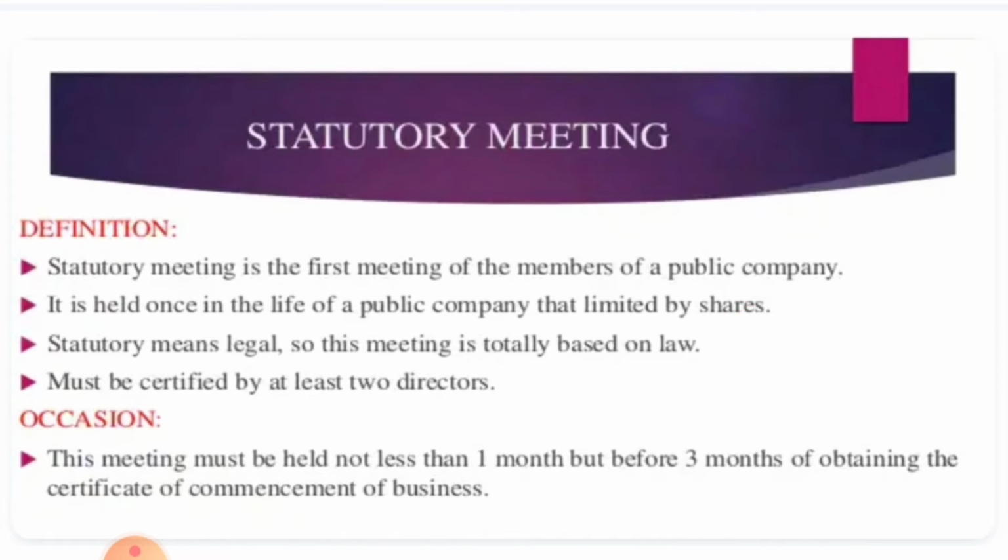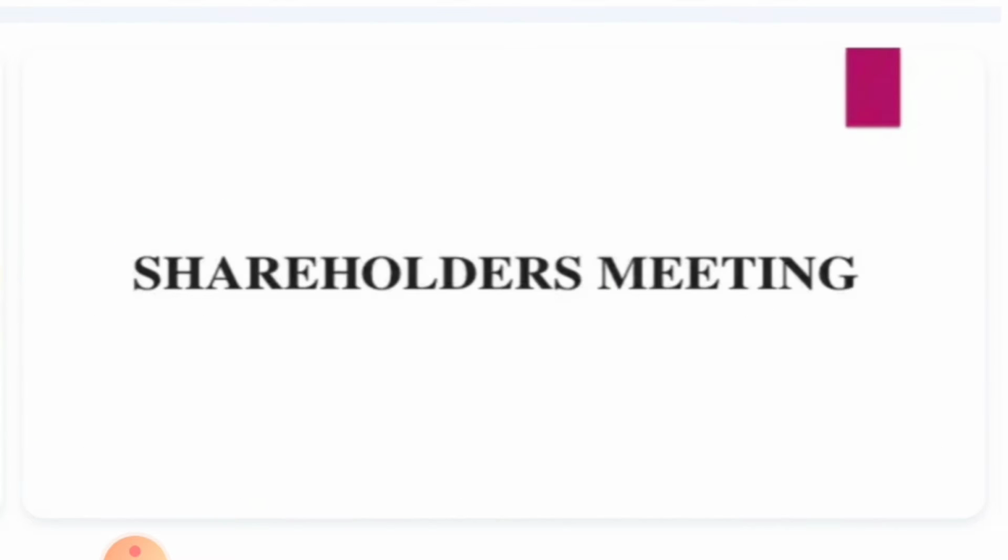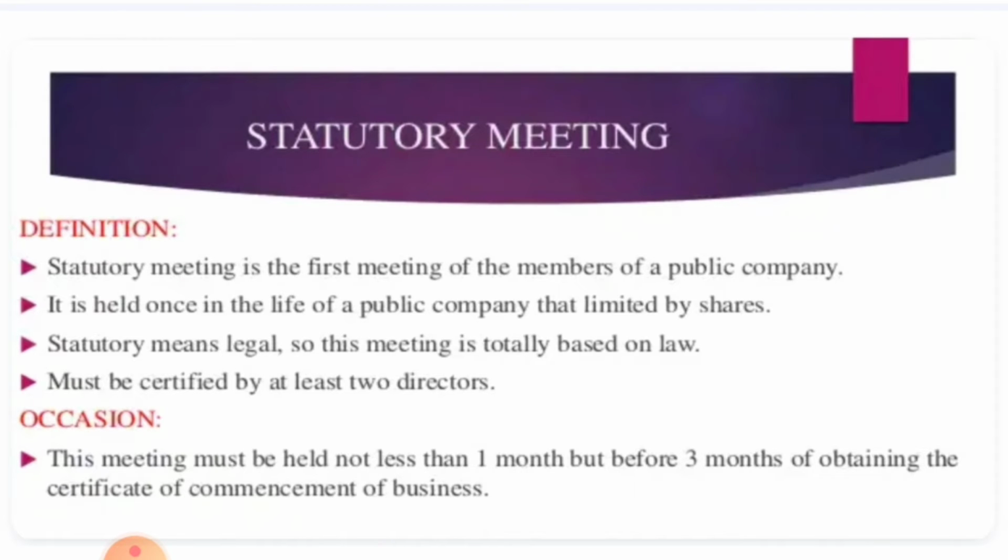Statutory means legal. It is something which is implemented through an act. So this meeting is totally based on law. It must be certified by at least two directors. So you have to keep these in mind.